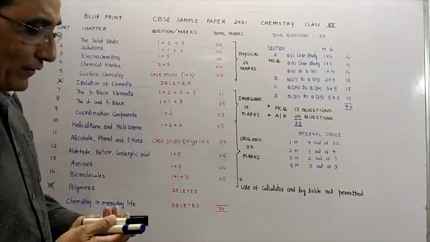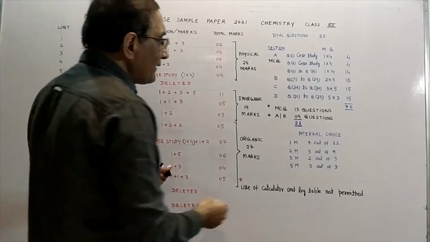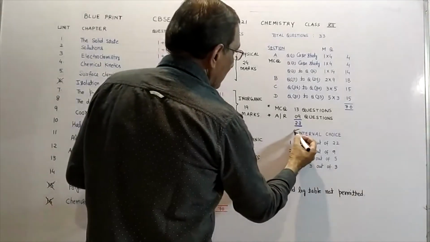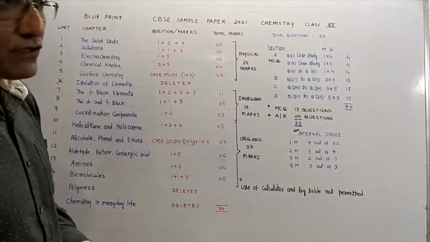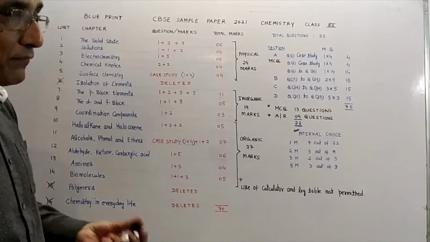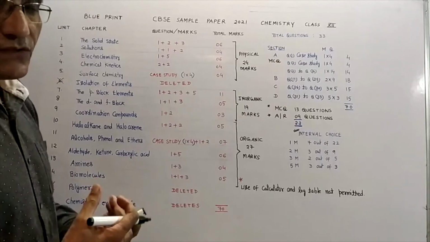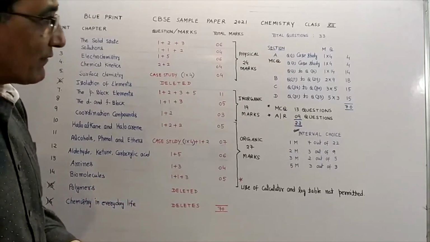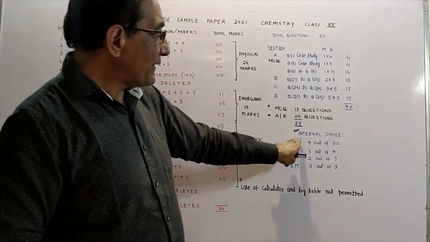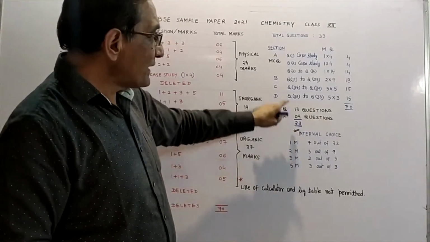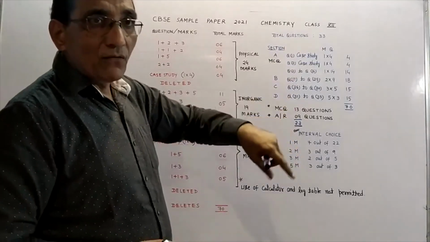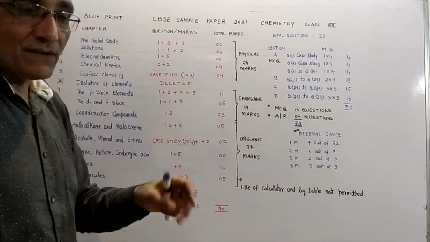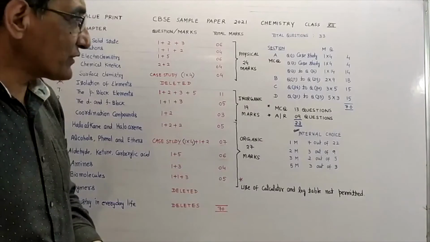And if we talk about internal choice, what is the internal choice this year? There will be no external choice, students. External choice means that you are free to pick some questions and leave some questions. There will be internal choice. Internal choice means if suppose there is a choice in question number 17, then the choice is only within question number 17. That choice will not be utilized in any other question.